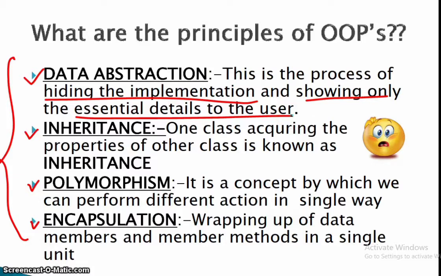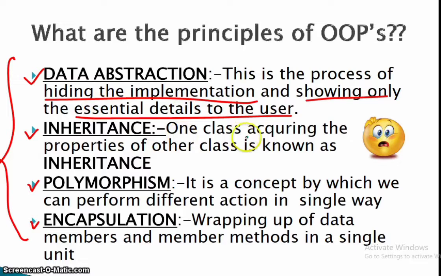Suppose you send a message to your friend. Do you see how the message is being sent, or do you see the code of how the message is being sent? No. Java also does the same. It does not show you the code, it only shows the essential details that are required to the user.